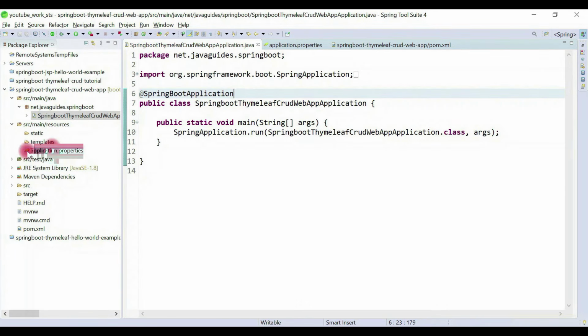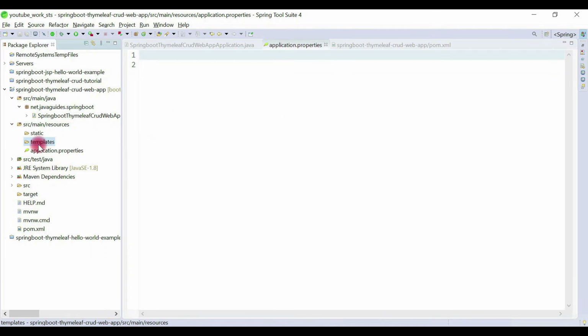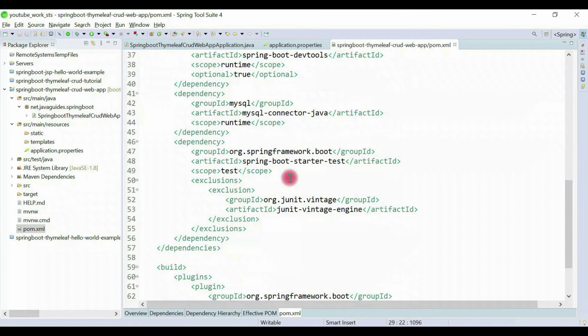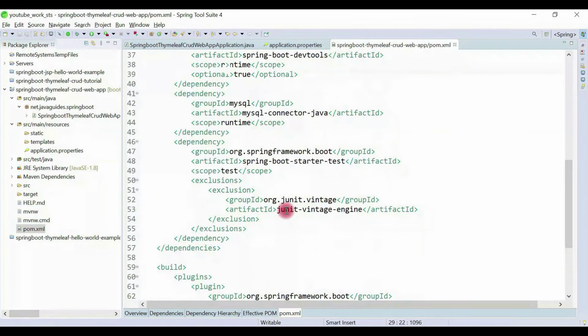Okay, this is the application.properties file where we configure all the application level properties, and this is the templates folder under the resources directory. So under the templates folder we keep all the Thymeleaf templates. This is the pom.xml file where we keep all the Maven dependencies and plugins and build related things.